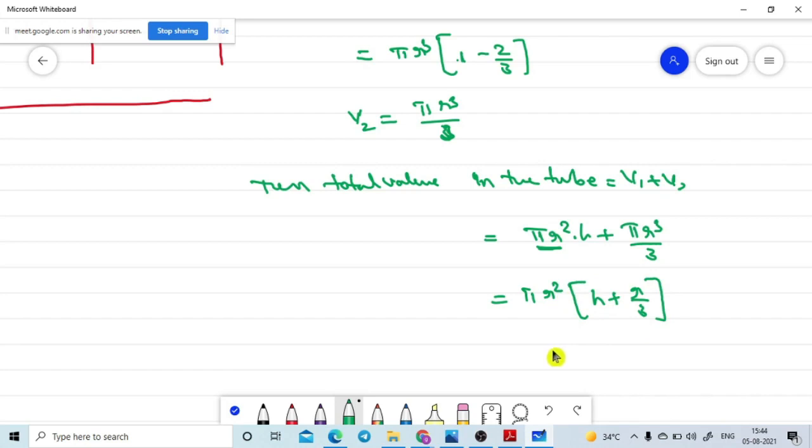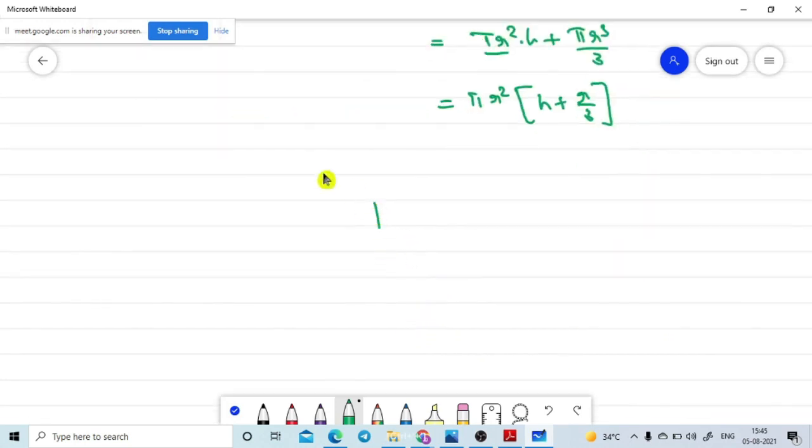Now tell me the downward force. We got the volume. The downward force F down is equal to mass into acceleration due to gravity.